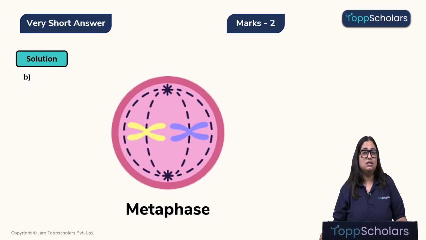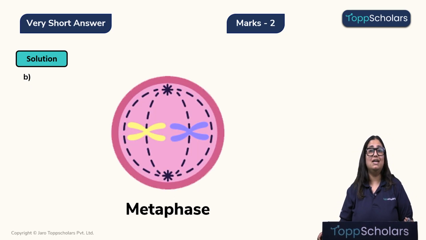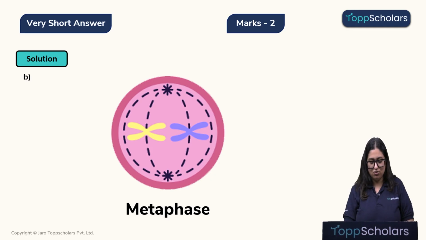That is, what if the chromosomes are not aligned thoroughly at the equatorial plate in metaphase? For that, we need to understand why it needs to be thoroughly aligned. Children, when the chromosomes are thoroughly aligned at the equatorial plate during the metaphase, the division of the chromosomes is perfect.